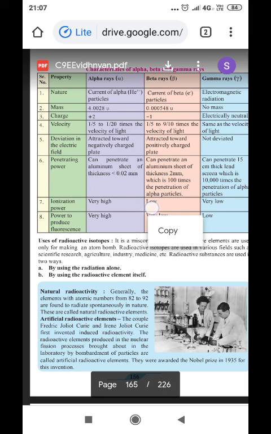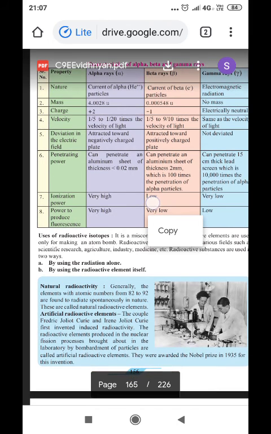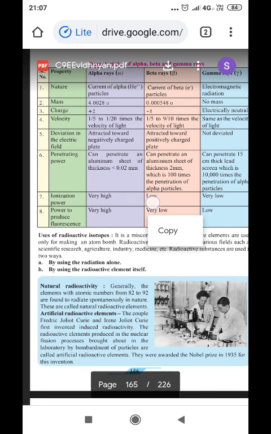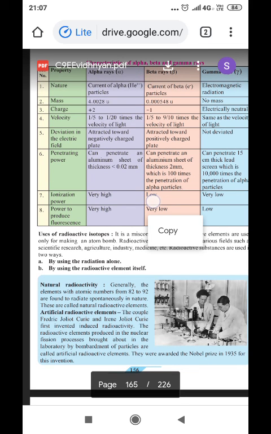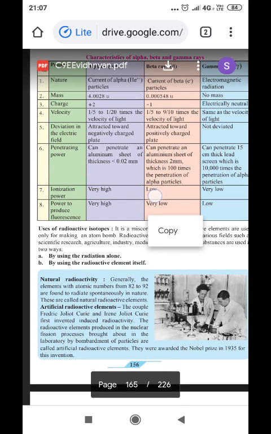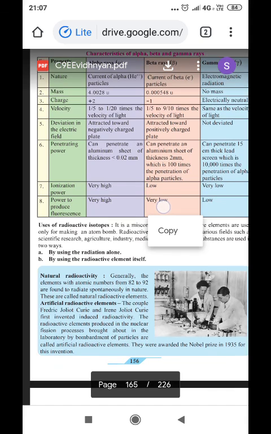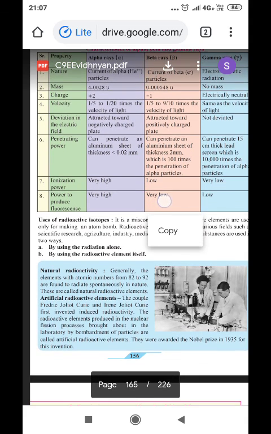Now, deviation in the electric field. Alpha particles are attracted towards the negative charge, which indicates that they are positively charged particles. Beta particles are attracted towards the positively charged plate, which indicates beta is negatively charged particles. Whereas gamma rays do not deviate, which implies that they do not have any charge. Now the penetrating power.